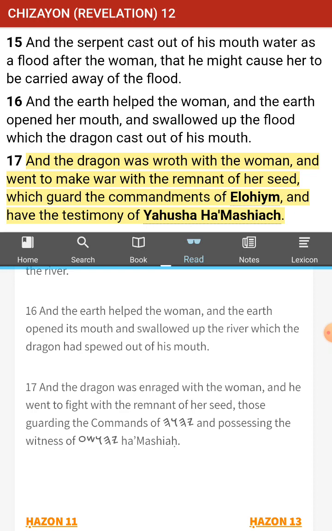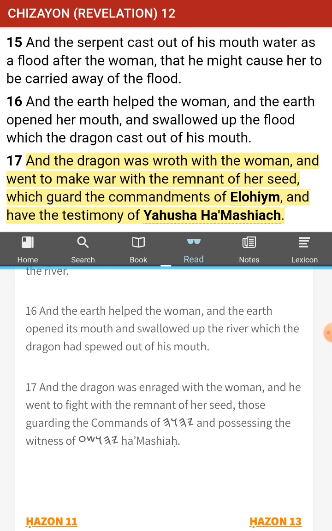It appears that those who keep the law, statutes, and commands of our Creator become enemy number 3, because enemy number 1 is Yah, enemy number 2 is Yahushua, and then the seed of the remnant is us. And also it says the second thing about those who are saved are those who possess the witness of Yahushua HaMashiach. If you deny the Son, you will be denying the Father. If you deny the Father, you're denying the Son. Same thing, but they're not a Trinity. We're not talking a Trinity of that kind of thing.